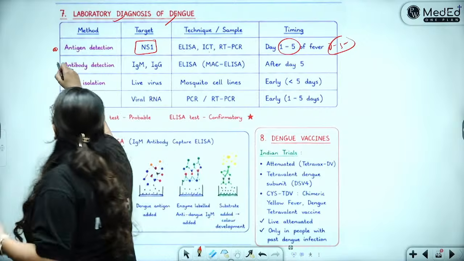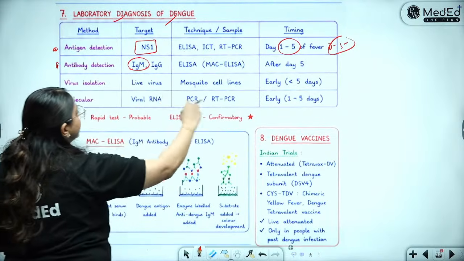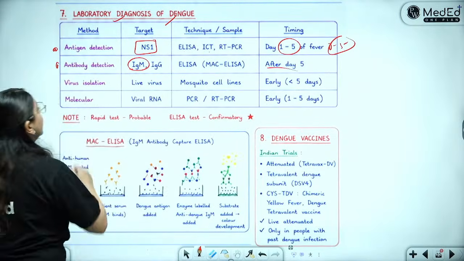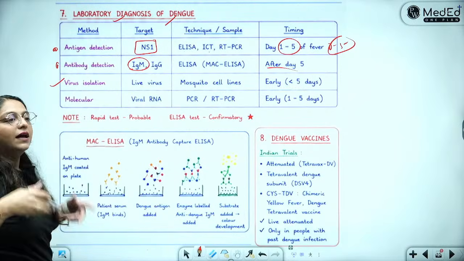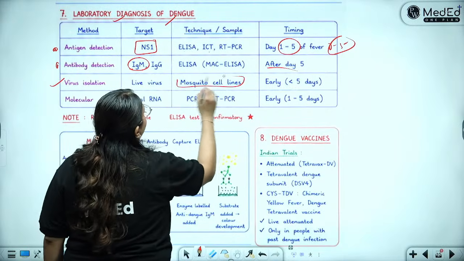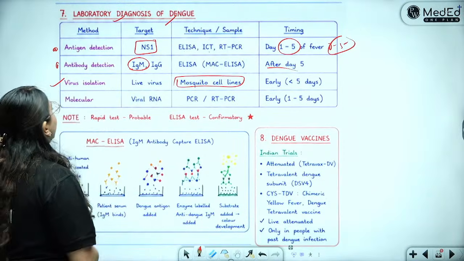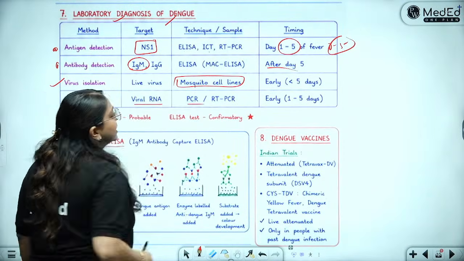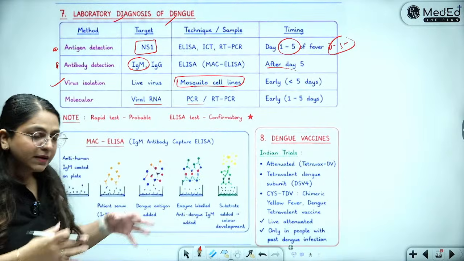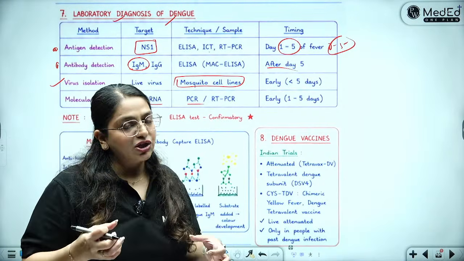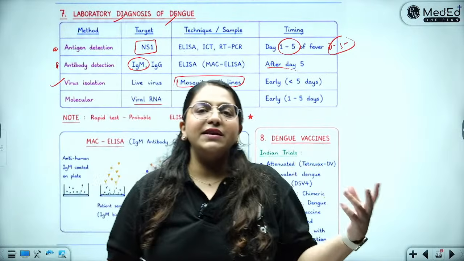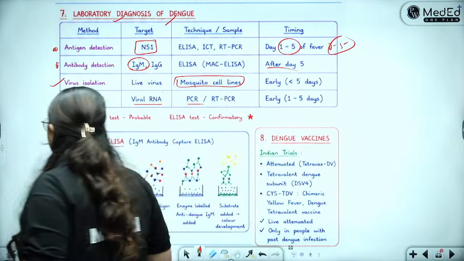Then you can detect the IgM antibodies using ELISAs after the 5th day. You can isolate the virus in, of course, the mosquito cell lines, because it is a virus which is seen inside a mosquito. Then viral RNA by the PCR can also be done. So always before 5 days you detect antigen or the RNA. After 5 days you detect the IgM antibodies.